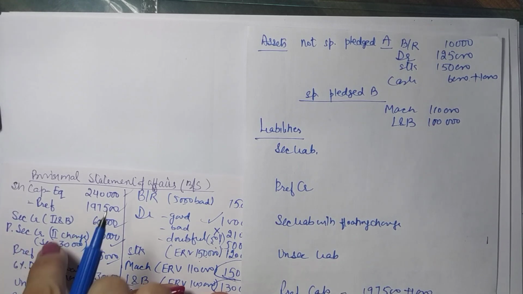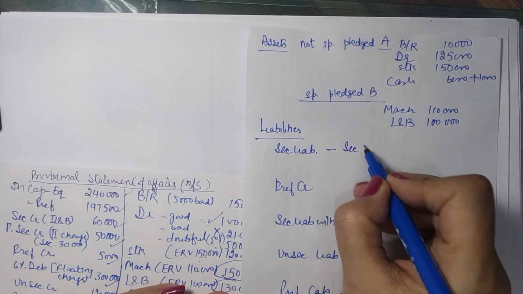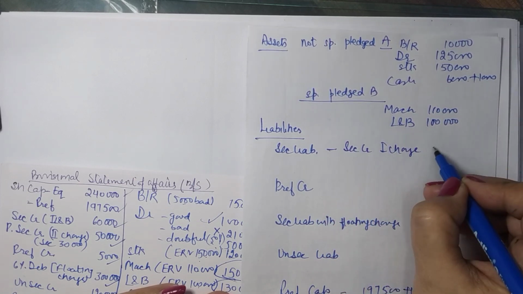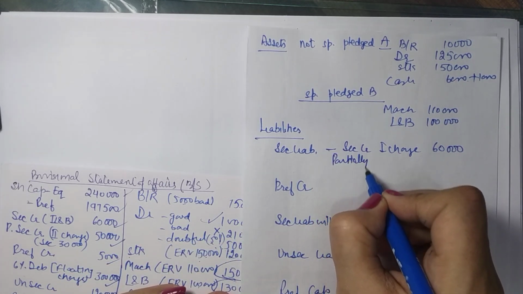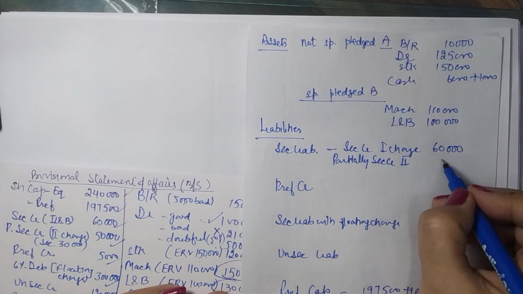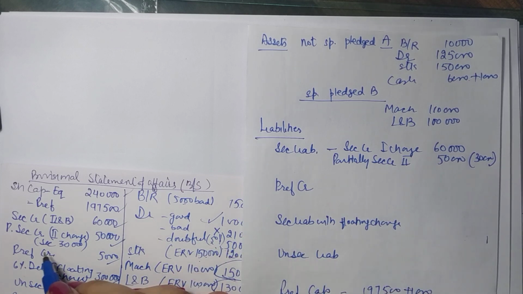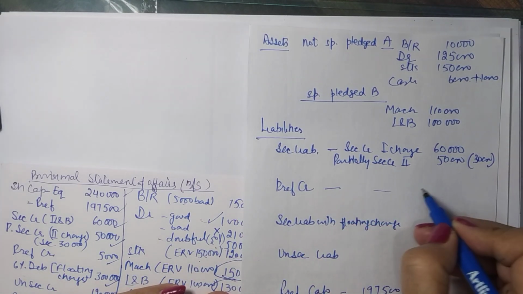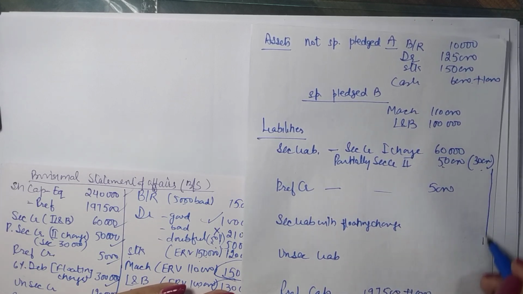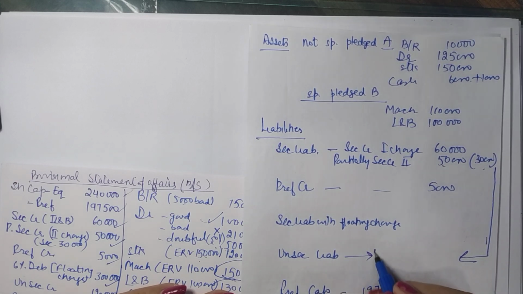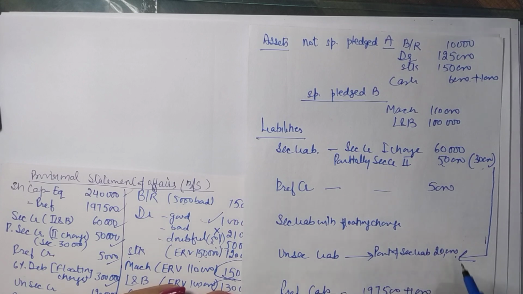Then you have secured creditors with the first charge on land and building. So secured liabilities include secured creditors with first charge on land and building, that is fully secured. Then you have partially secured creditors with second charge. Amount is 50,000, but secured amount is 30. Okay, and preferential creditors 5,000. Now herein, if out of 50,000, 30 is secured, it means 20 will qualify here. So in the unsecured liabilities, the part of secured liabilities which is not covered, 20,000, will qualify here.